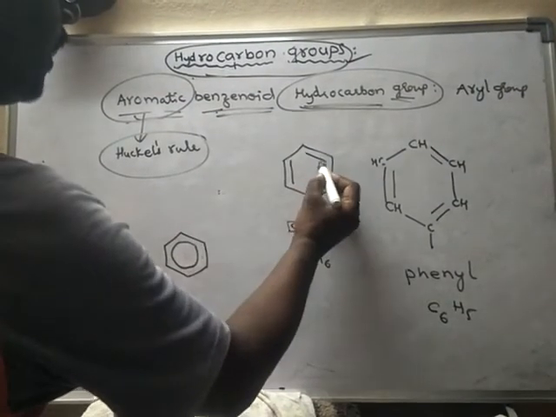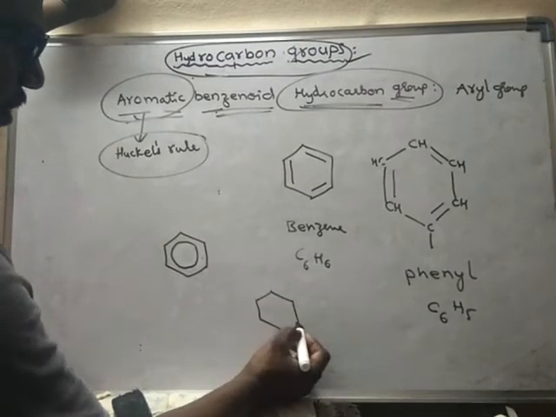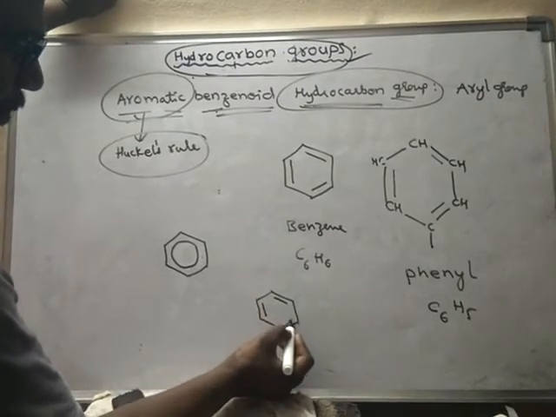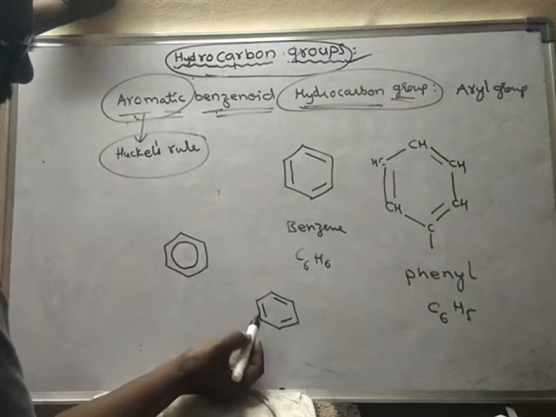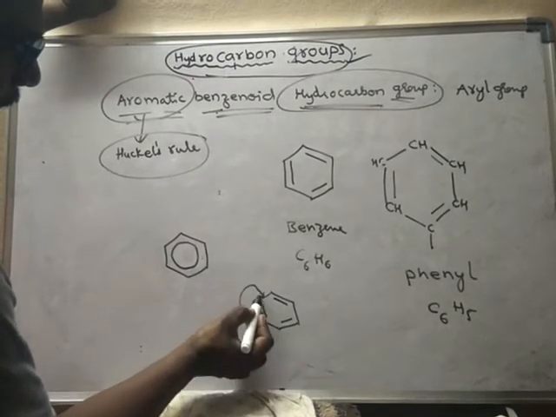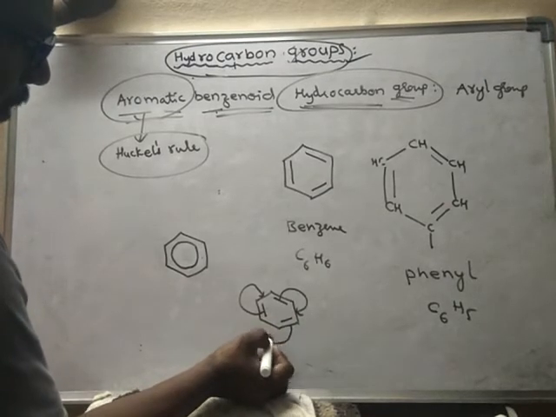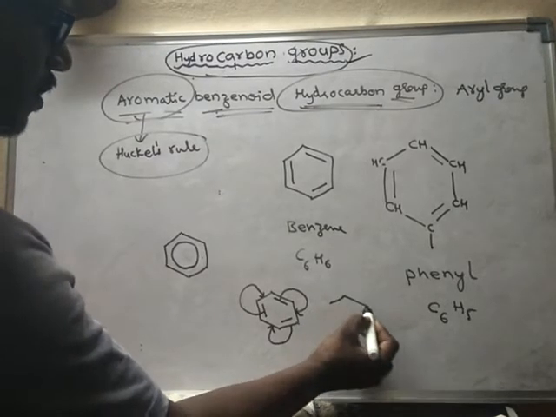Conjugation means shifting of double bonds. Here, alternately double bonds are there. So this double bond will shift here, immediately this double bond will shift here, and this one will shift here. So as a result, what happens?